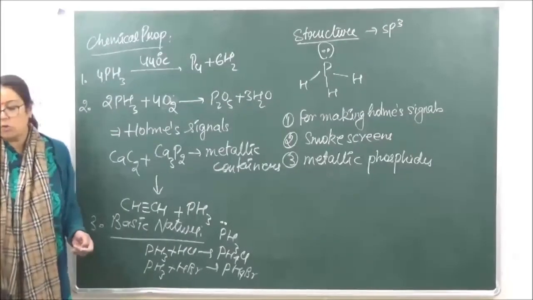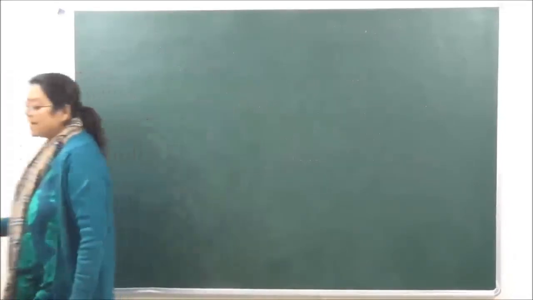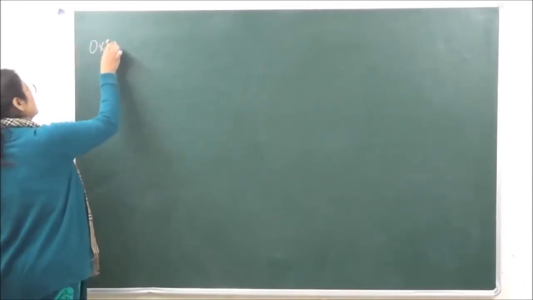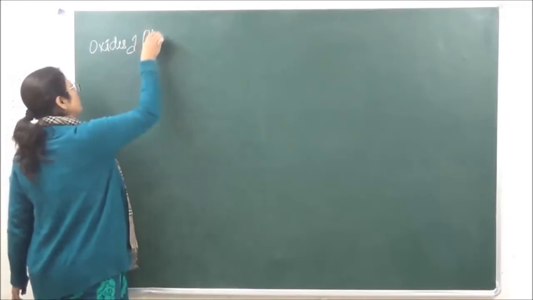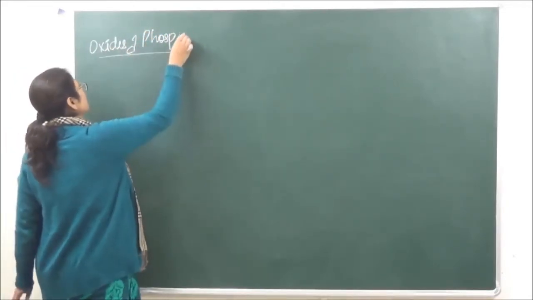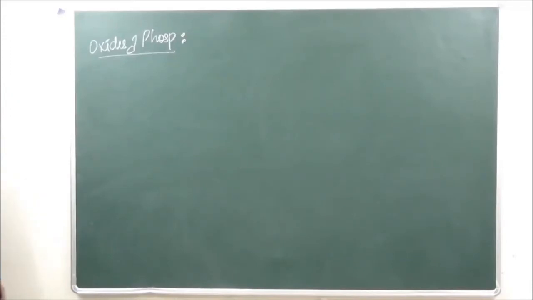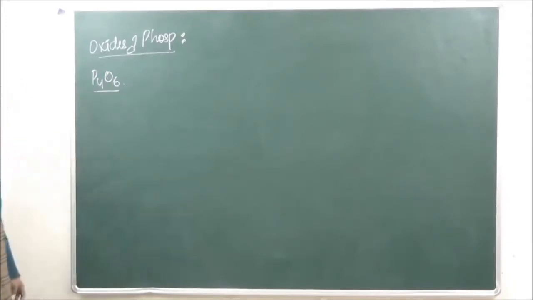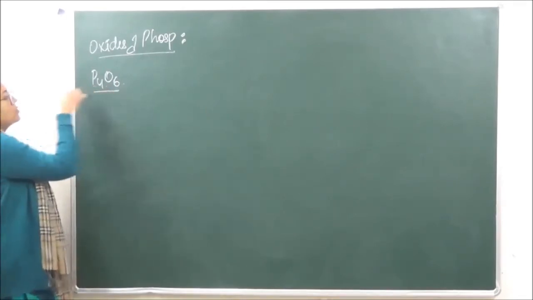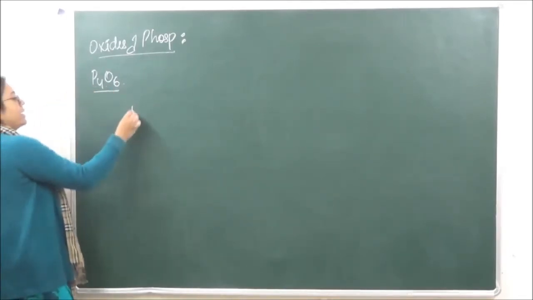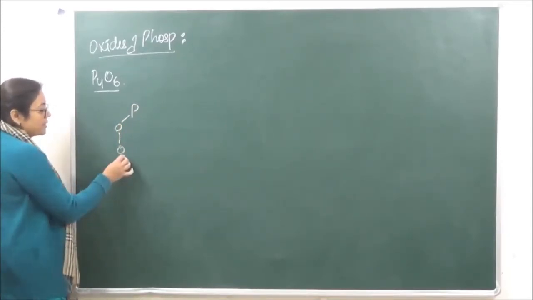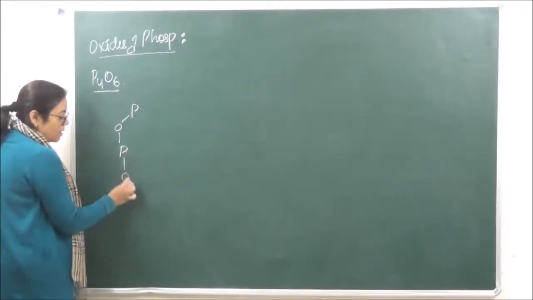Then next we go on to oxides of phosphorus. In oxides of phosphorus, only the structure is in your syllabus. So in oxides of phosphorus we have P4O6. Now the structure of P4O6 has a basic structure of alternate bonding of phosphorus and oxygen.